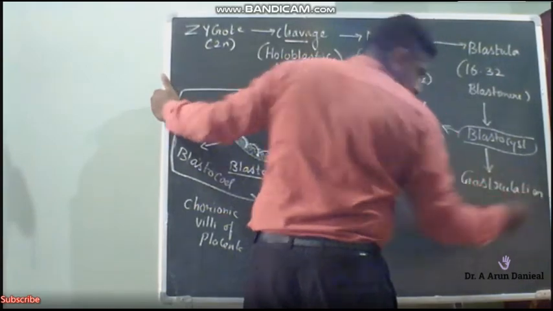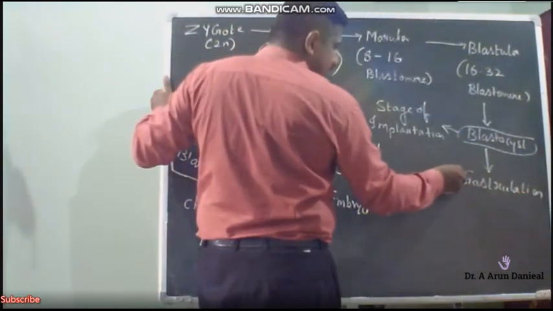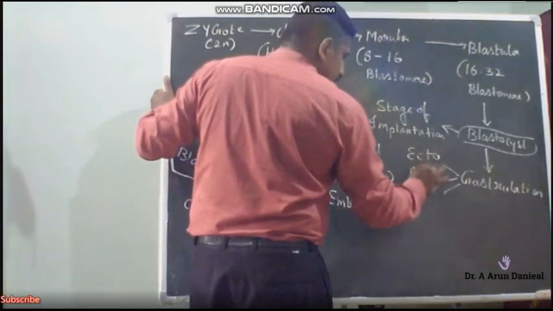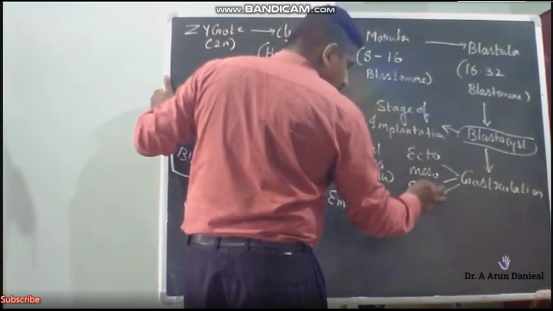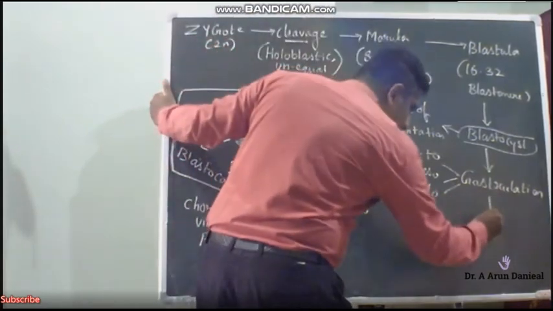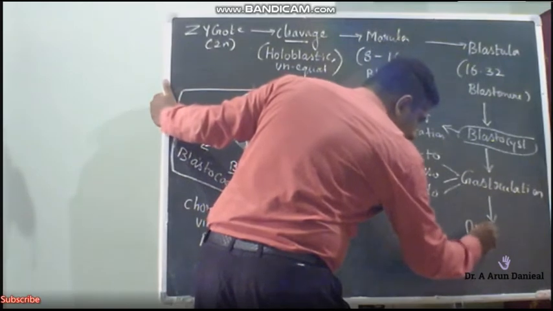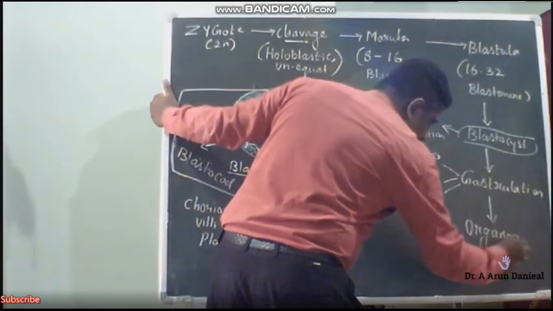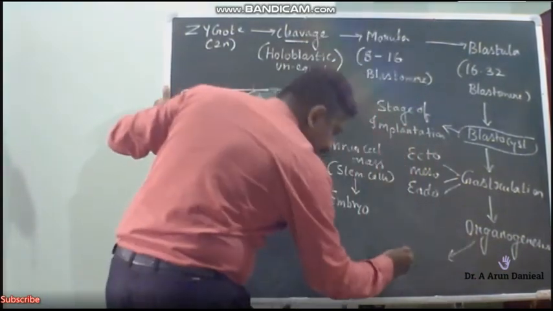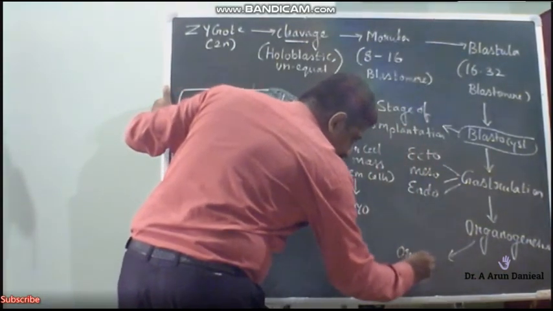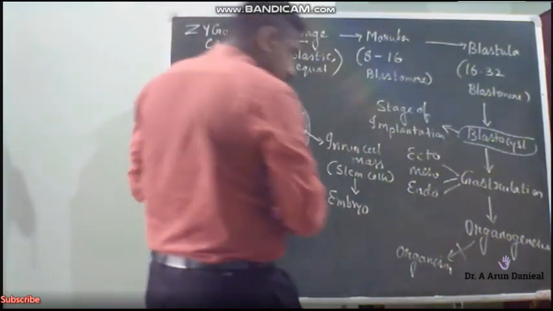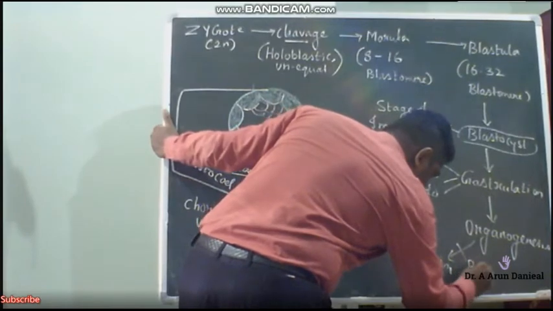In gastrulation, the 3 important layers are formed. What are they called? Ectoderm, mesoderm and endoderm. All these are formed at the gastrulation stage. After gastrulation, they go for organogenesis. After organogenesis, we will get the complete organism. And the organism comes out by means of a process called parturition.